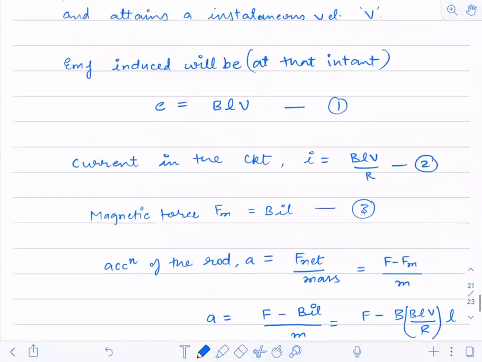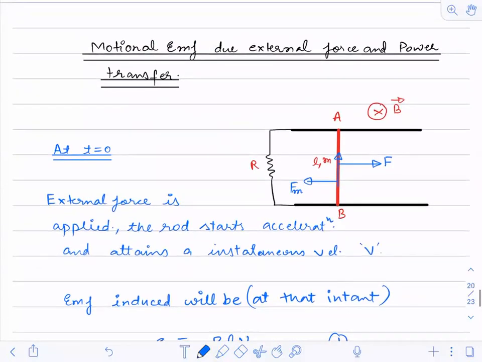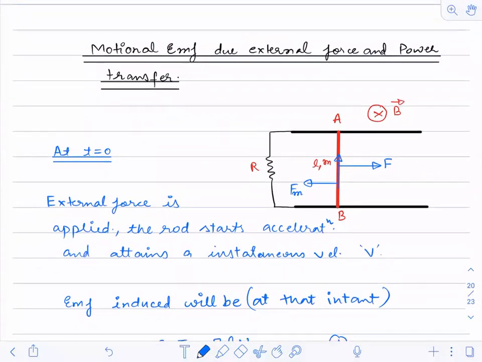Now just tell me one thing over here. Have you studied about the terminal velocity in fluid? How many of you can recall it? Because I have to take you over there. Even if you have studied it but don't remember what it is, that is also fine.